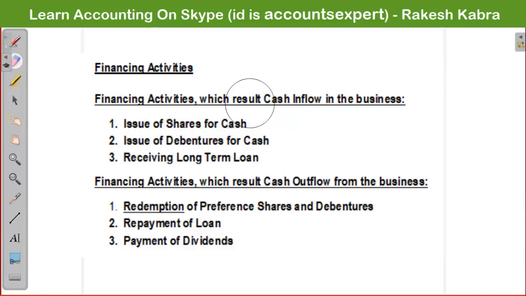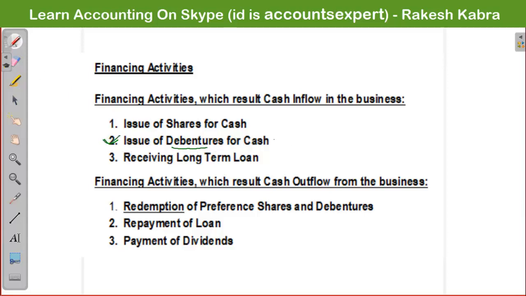And the second one is what? Issue of debentures for cash. Debentures is just like a certificate, issued to the public against the loan taken from the public. It is just one form of loan. Debentures means loan actually. Loan taken from the public, and against that loan we give certificates to the public, and such certificates are known as debentures. So issuing debentures for cash means we are giving debentures to the public, and against those debentures we are getting money. So this is one type of loan.